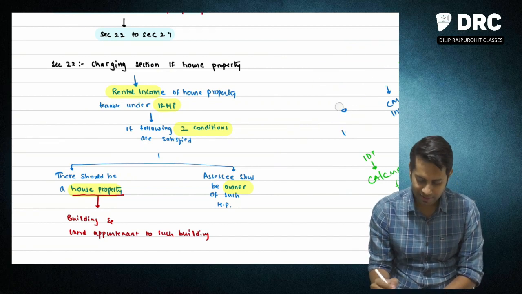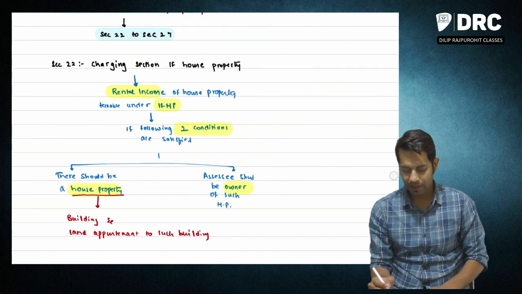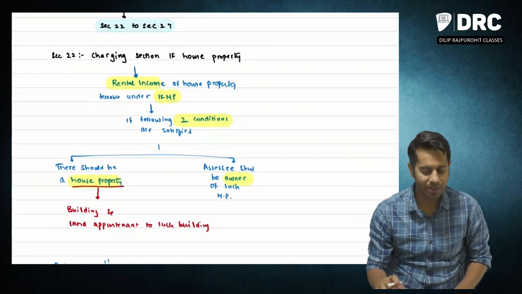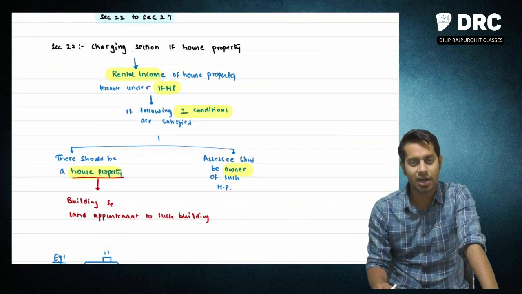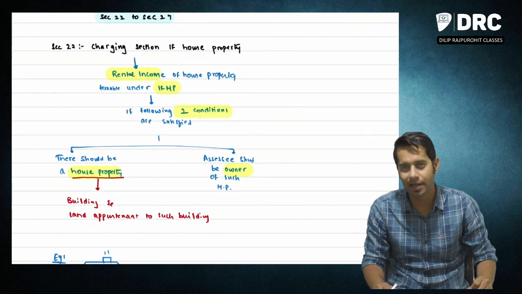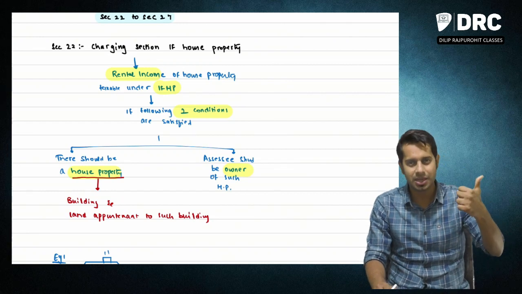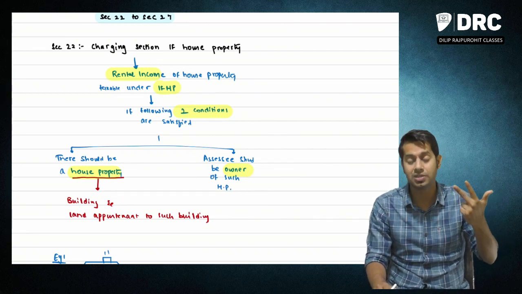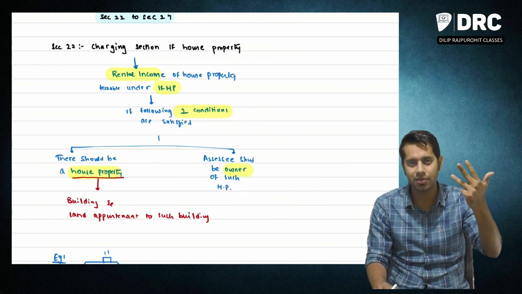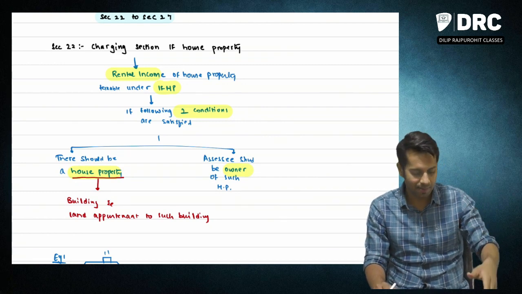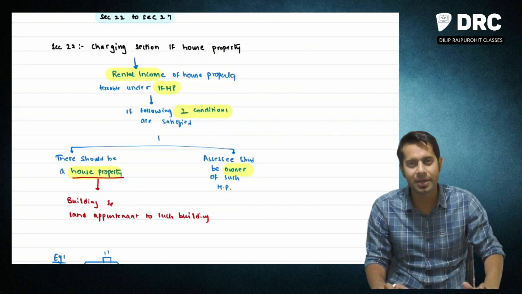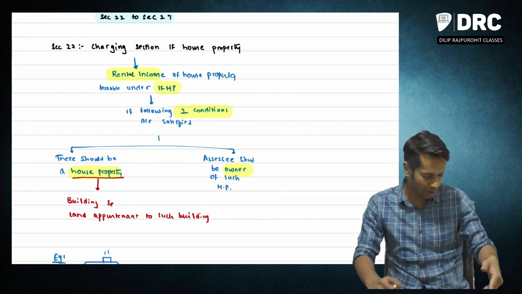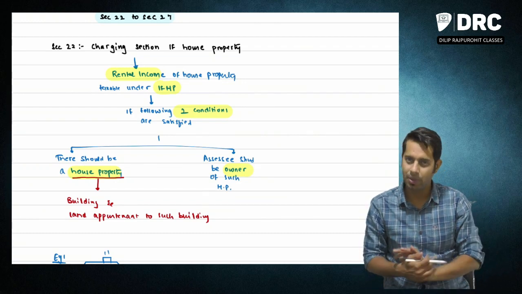Let me straight away start the discussion on this beautiful topic. What is the name of this topic, sir? Income from house property. There are totally 5 heads of income under income tax law: income from salary, income from house property, income from profits and gains from business and profession, income from capital gains, and income from other sources. So in this video we will be revising a topic called income from house property.